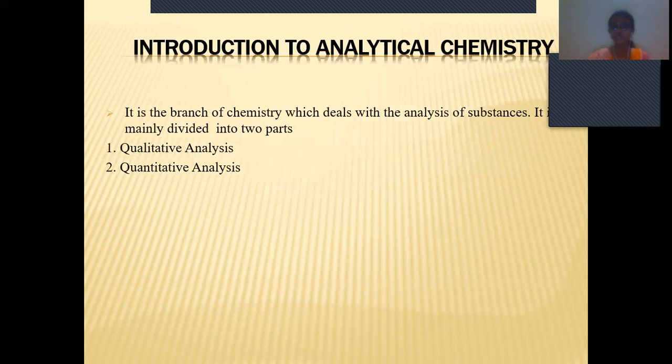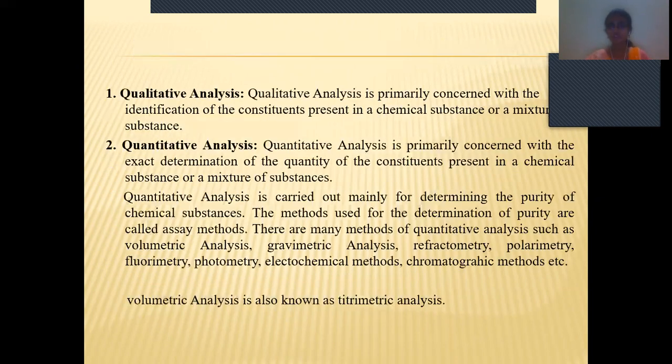Introduction to analytical chemistry: it is a branch of chemistry, just a part involved in the chemistry subject. It is the branch of chemistry which deals with the analysis of substances. It is mainly divided into two parts. First one is qualitative analysis and second one is quantitative analysis. So analytical chemistry is divided into two parts, that is quantitative analysis and qualitative analysis. Let's see what is qualitative analysis and quantitative analysis.